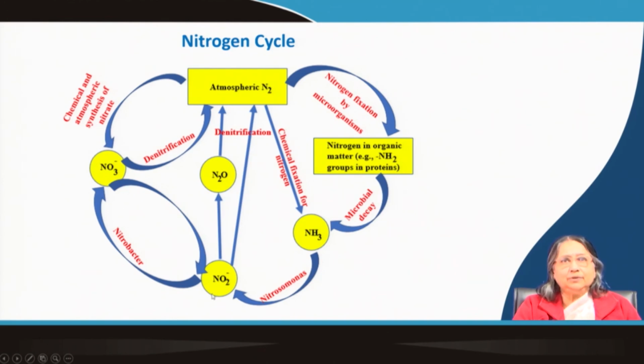And again from the nitrates or from the nitrites, I told you that through denitrification it can go back to the atmospheric nitrogen. So, basically it is a cycle, there are different forms, you can see different oxidation states and different processes are going on to carry out this type of processes. Some are naturally occurring in the atmosphere, and some are naturally occurring by the microorganisms, and like this.